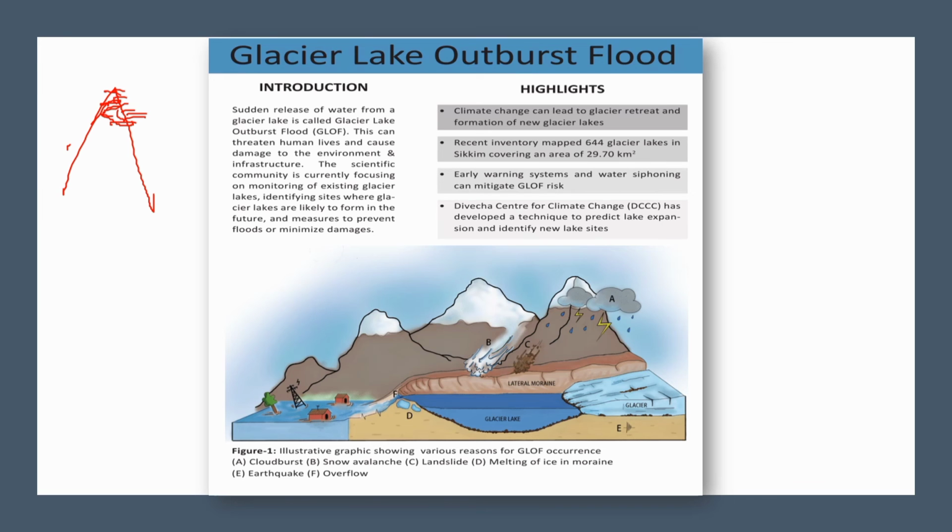So building huge dams will increase pressure on these glaciers, and at a certain point of time there will be a burst in this glacier causing glacial outburst flood. This is very much damaging to the whole ecosystem of the Himalayas and people there. So we must control the dam building, and there should be frequent checks in the dams also, to control this glacial outburst.